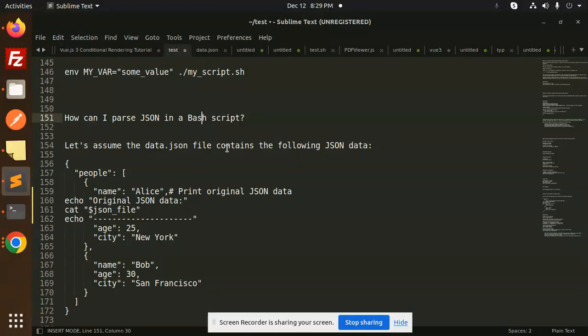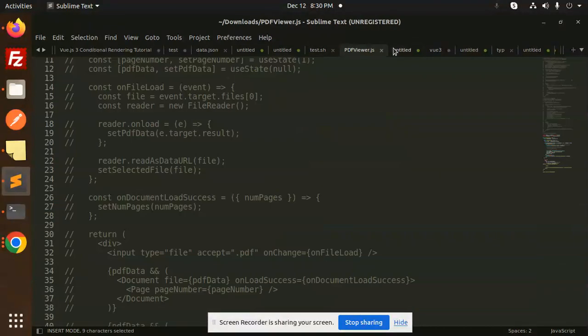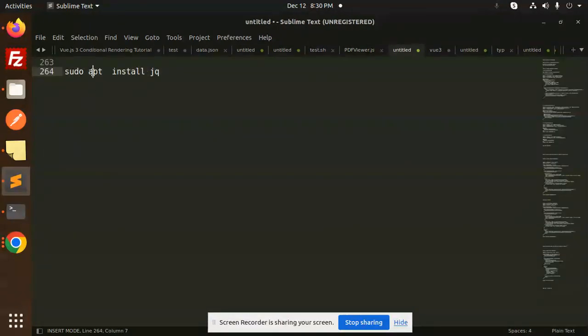So let's get started. Before parsing the JSON, you need to install the jq command. In the previous video, I showed how to install jq. This is the simple command you need to add: sudo apt install jq. Install this jq for the JSON parser, right? Then we will come to the code.